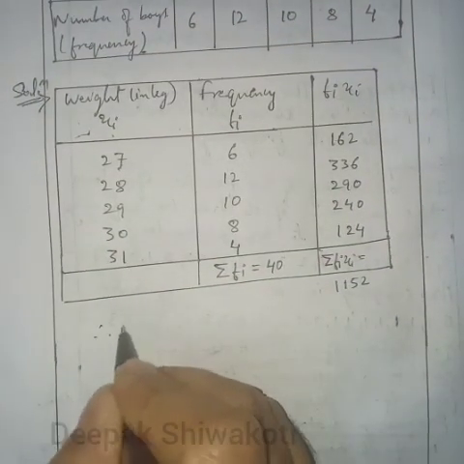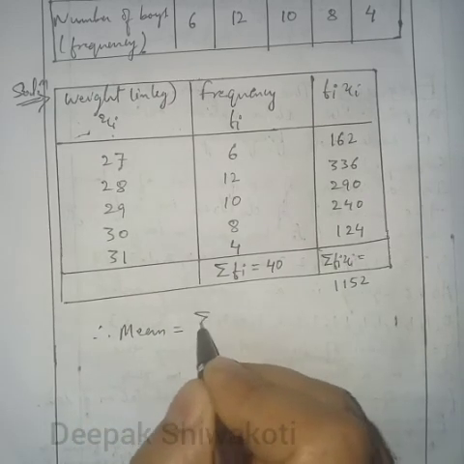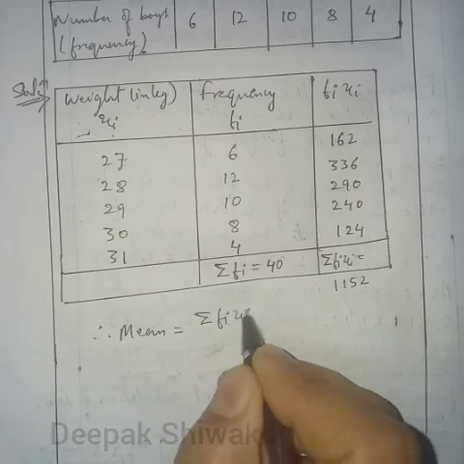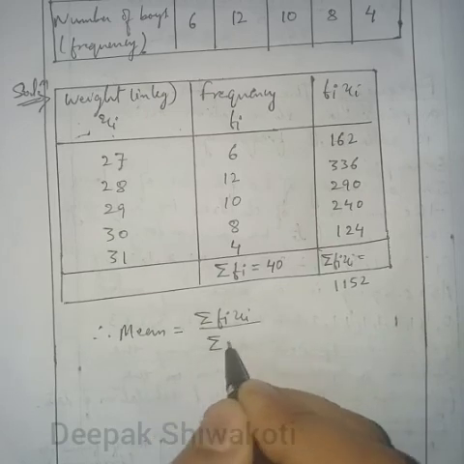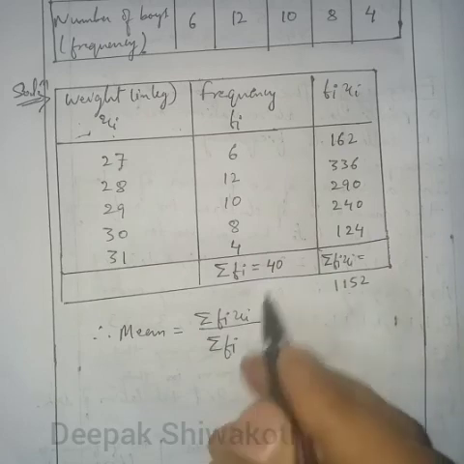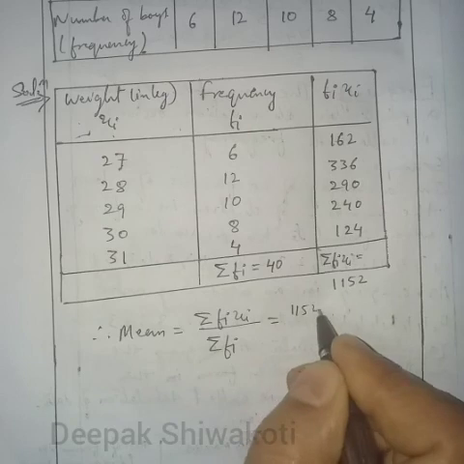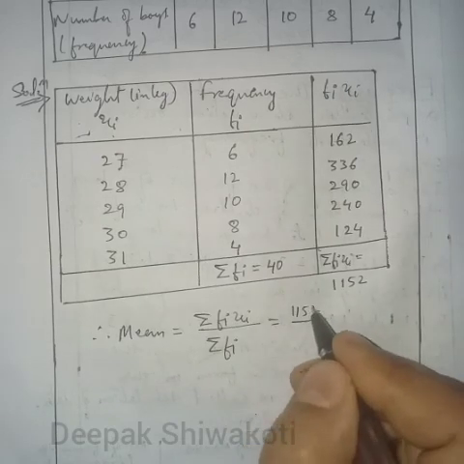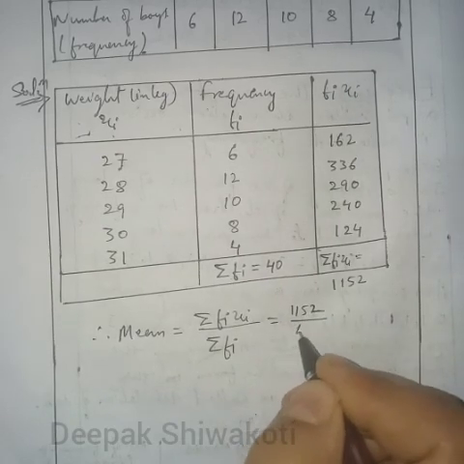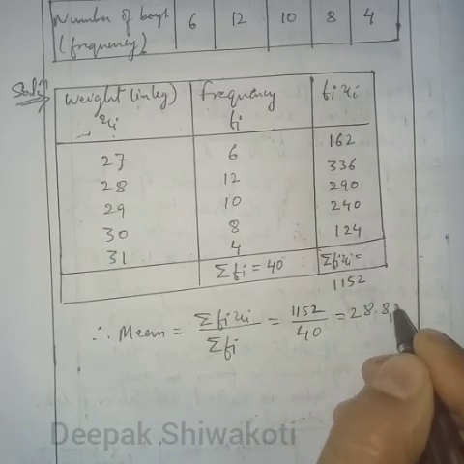Now the mean we can calculate by the formula. Therefore mean is equal to summation fi xi divided by summation fi. We just divide 1152 by 40, so we get the mean as 28.8 kg.